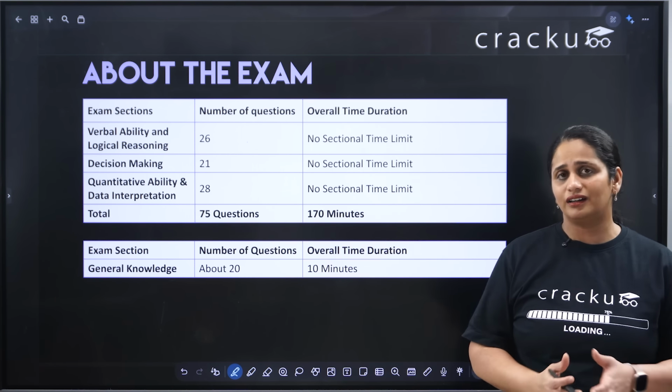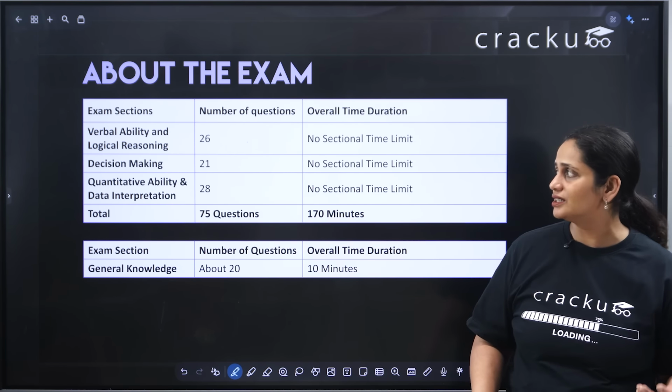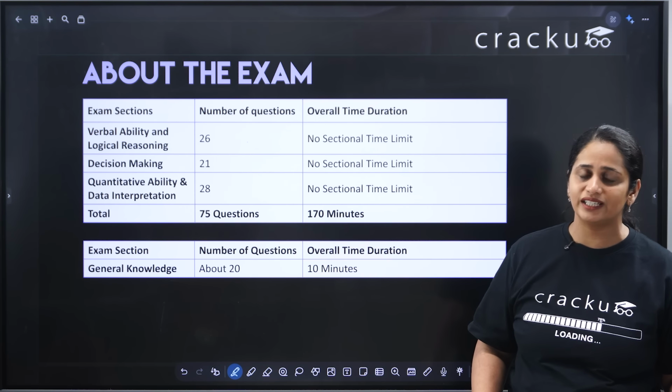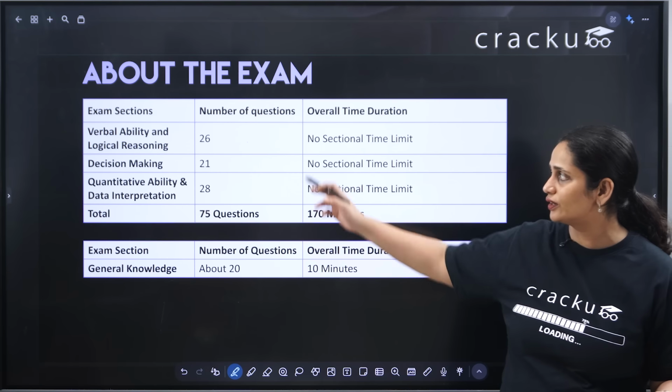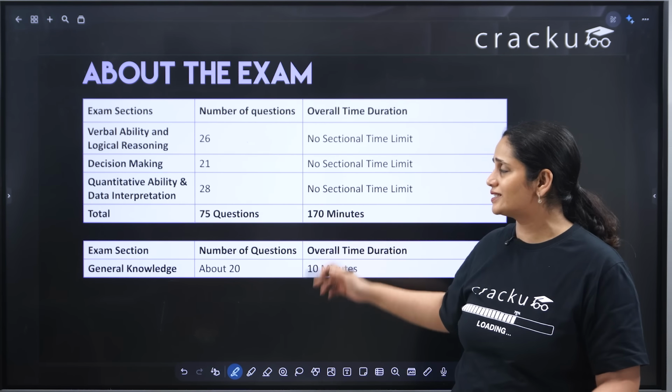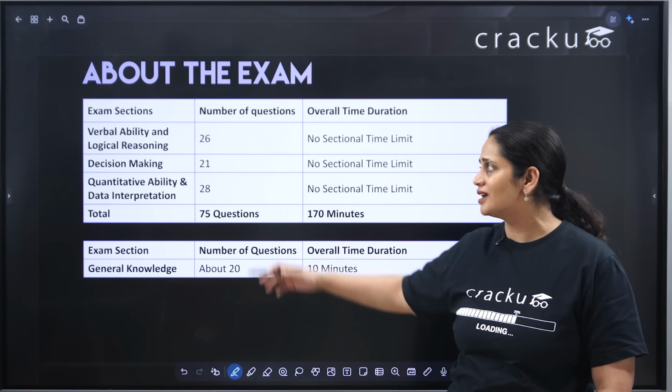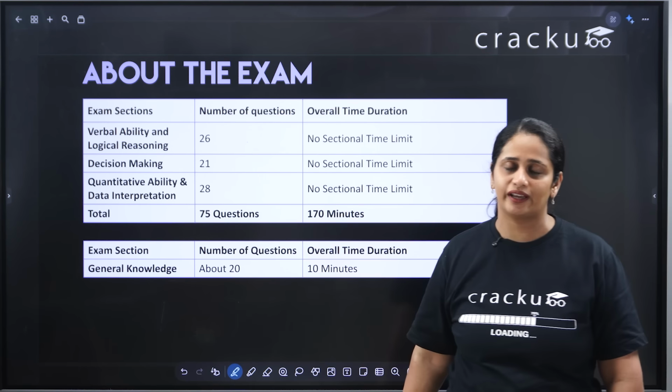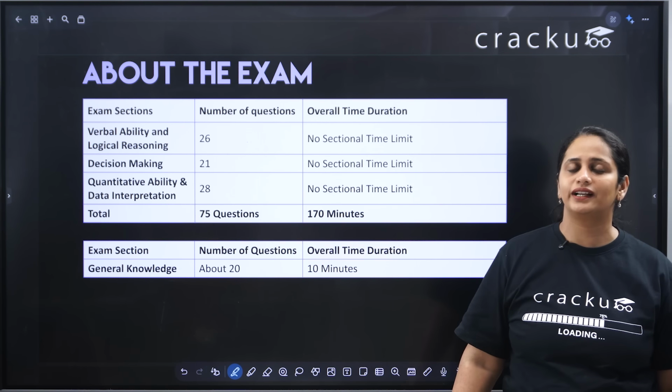My general time allocation is like 30 minutes for verbal ability and logical reasoning, 40 to 45 minutes for decision making, and the remaining time, if you remove like 70 minutes from this, 95 to 100 minutes for QADI. Now, why such a lopsided method?